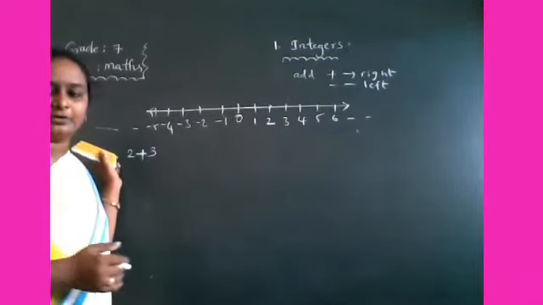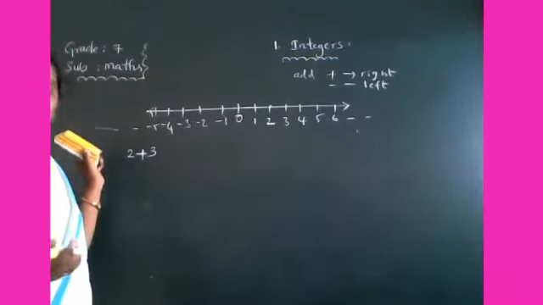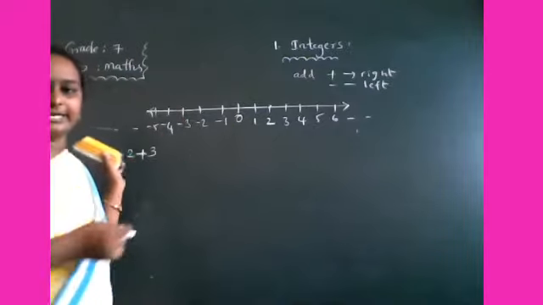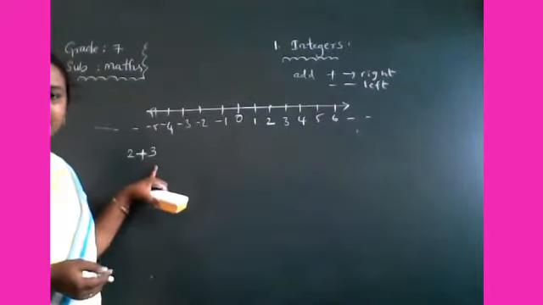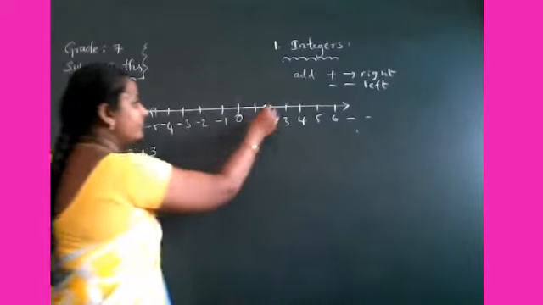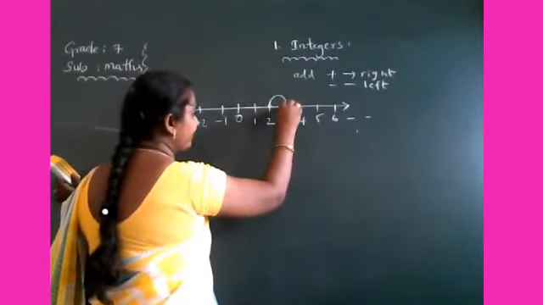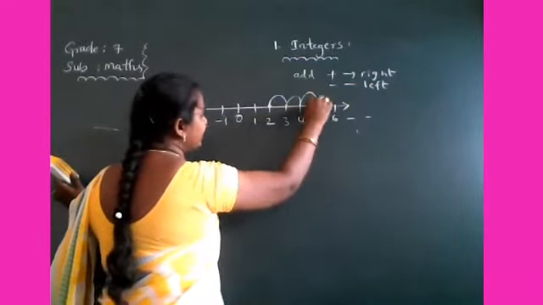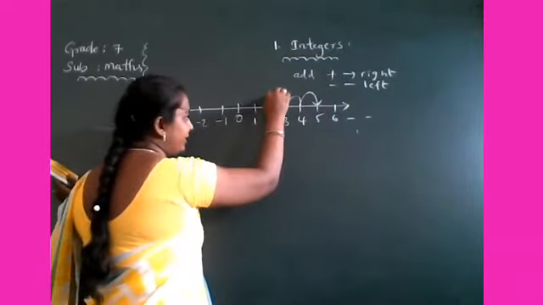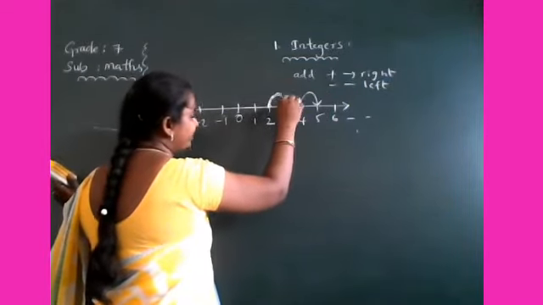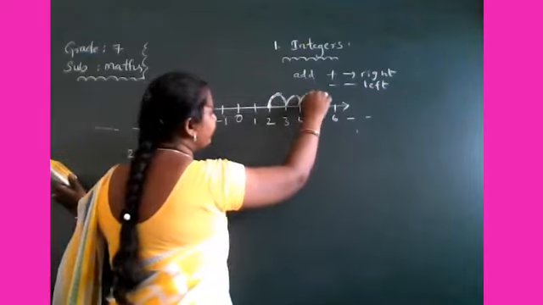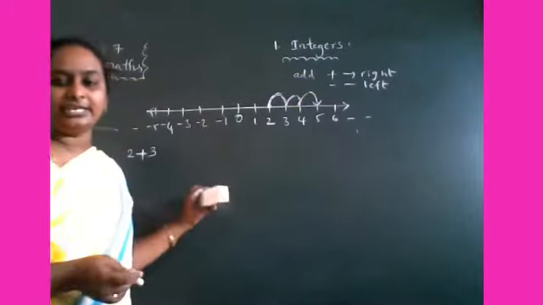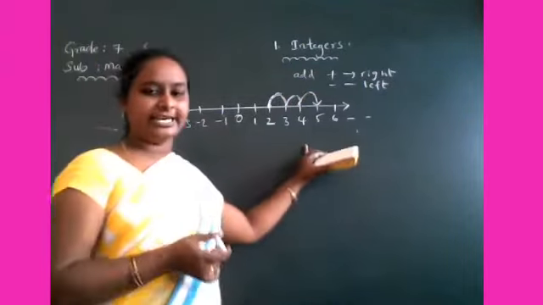Plus 3, we have to add plus 3. Plus means what, I say? Move right side. How many steps do we have to move right? Very good, 3 steps from 2. So that is 1, 2, 3. So that means in adding, you are going to move in which direction here? Very good. So that is right direction.